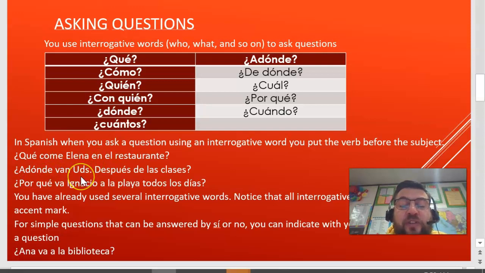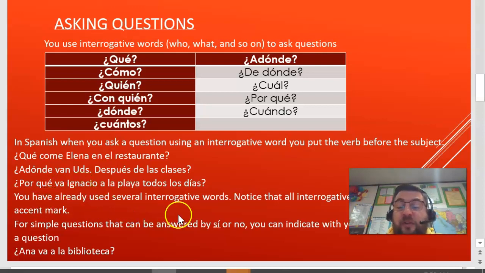¿A dónde van ustedes? Once again, van is from the verb ir, is to go. So where are you all going? Después de la clase, after the class. So where are you all going after the class? ¿Por qué va Ignacio a la playa todos los días? Why does Ignacio go to the beach every day? So notice we have va, right? ¿Por qué? Why? ¿Por qué va Ignacio? So we have va from the verb ir, which is to go, and Ignacio is our subject.